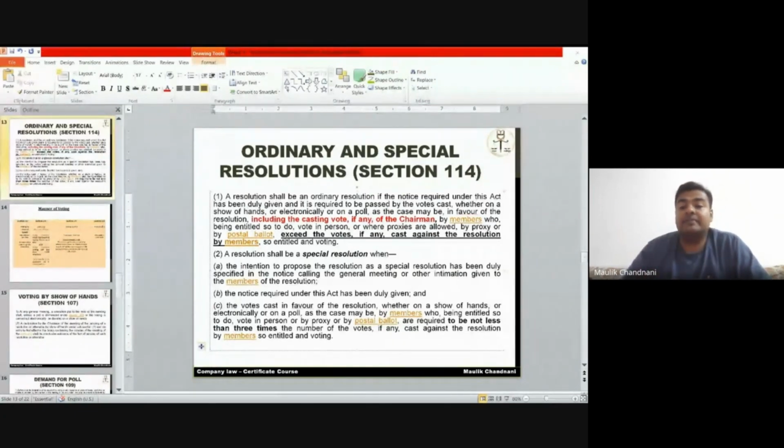SR is required. Out of the 20, 6 said no, the matter will not be passed. And 14 said yes, the matter will be passed.